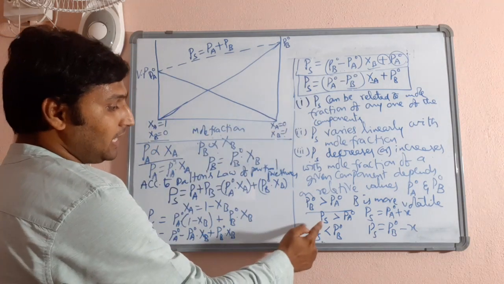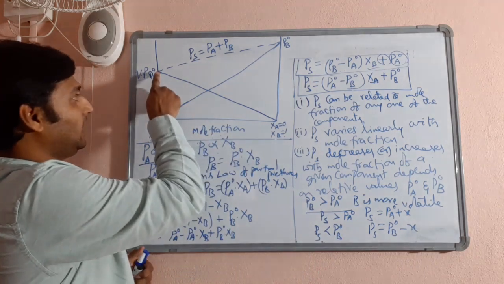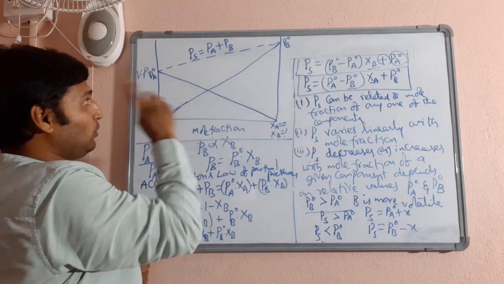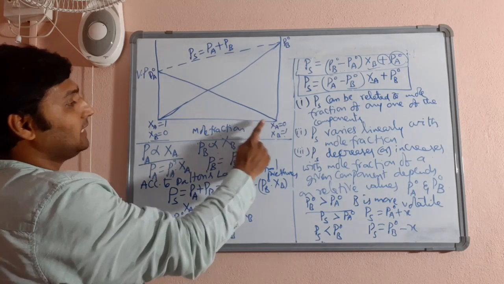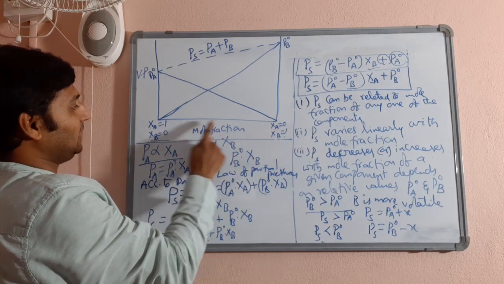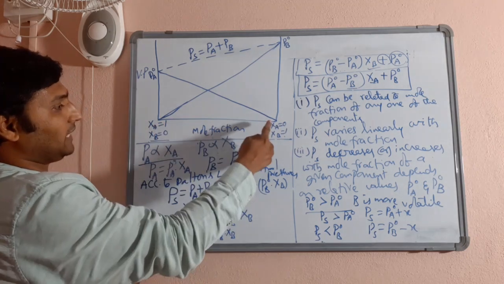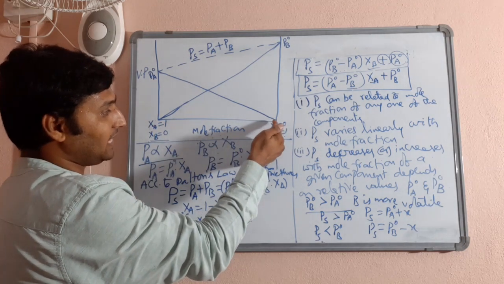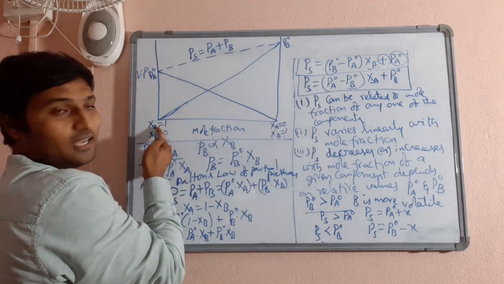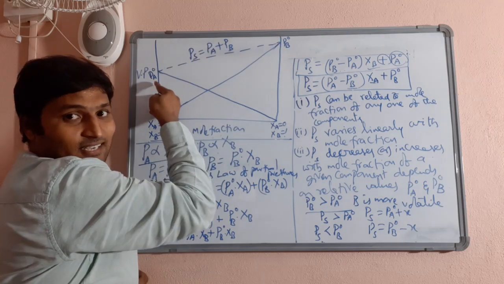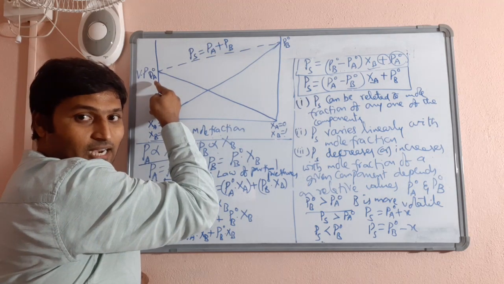Just now we understood that the vapor pressure of the solution is greater than PA naught, so it will always be above the value of PA naught. Now you can see the mole fraction of A is increasing from this end to this end. And what is happening to the vapor pressure of the solution? Decreasing. Are you observing that?